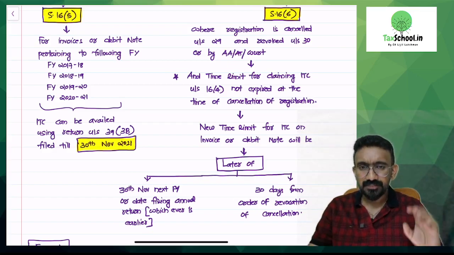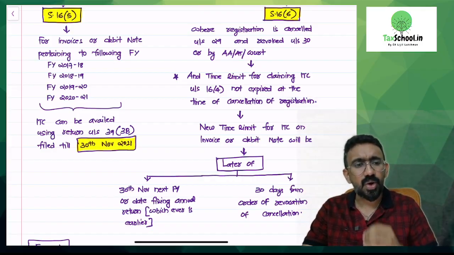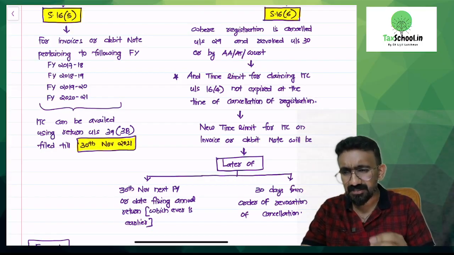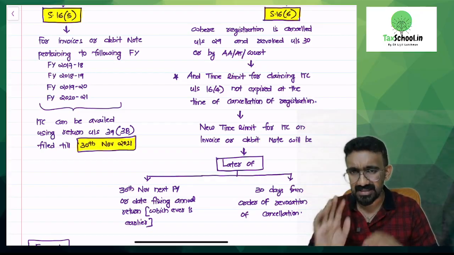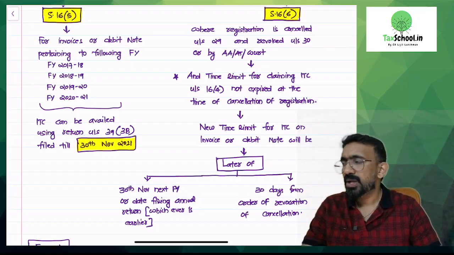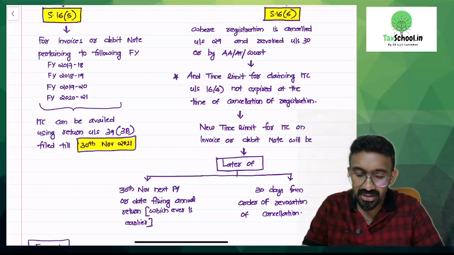Now, I hope you have read this particular provision with me. Now let me give you a context of this. We can discuss this for some time instead of overall getting you a summary. I'll give you a detailed understanding of it. They're saying that where registration is cancelled under section 29. So section 29 of the CGST Act talks about cancellation.